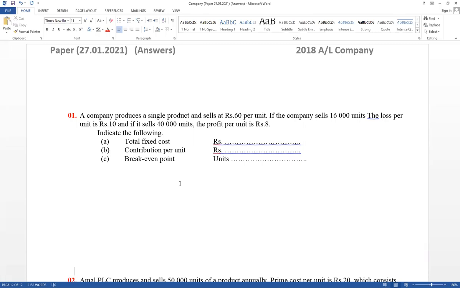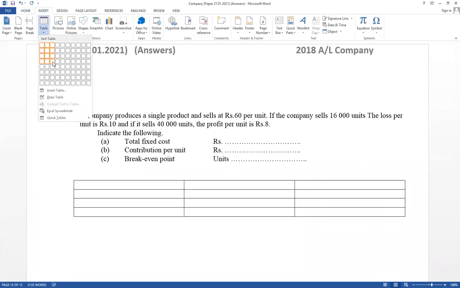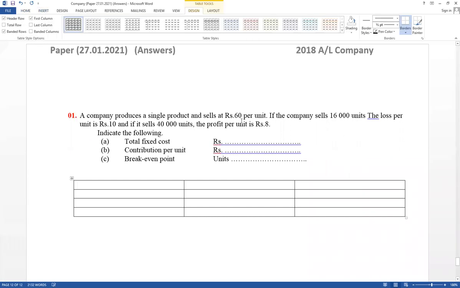Right, in this example, quantity and profit and loss have been given. They ask for total fixed cost, contribution per unit, and break even point quantity. Right, prepare the working like this. Quantity is given, and unit profit and loss is given.